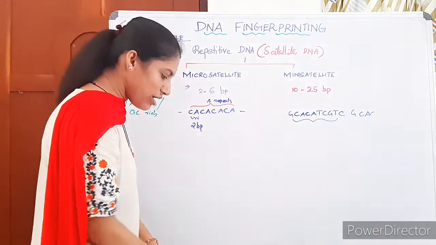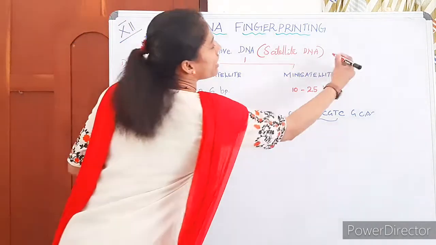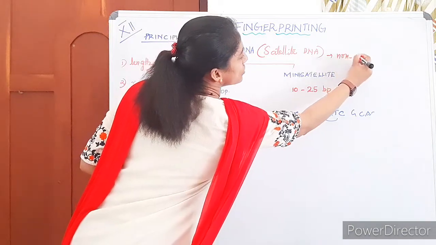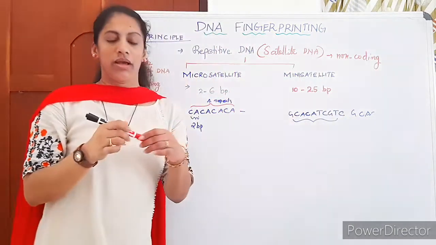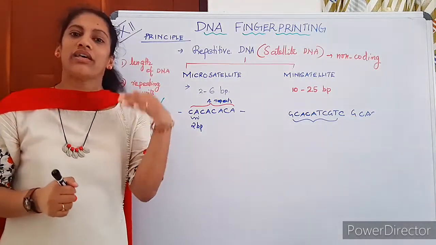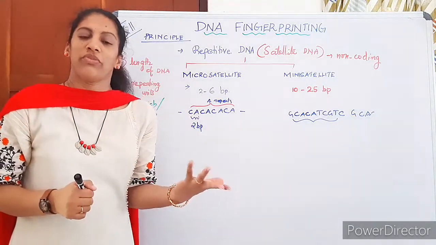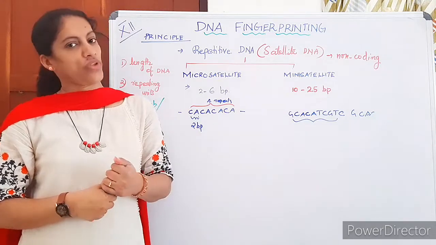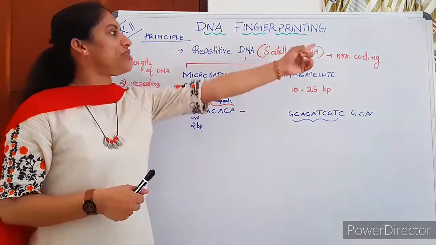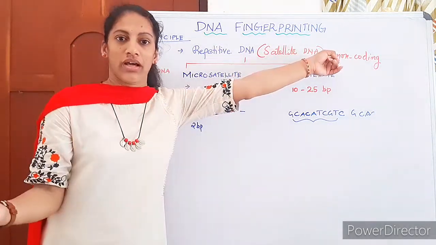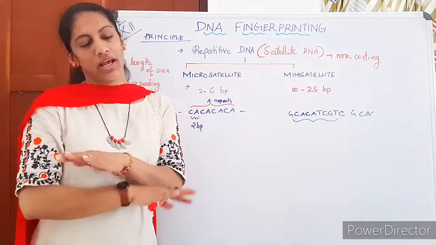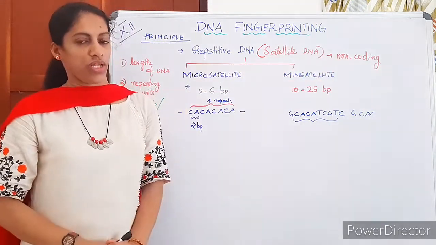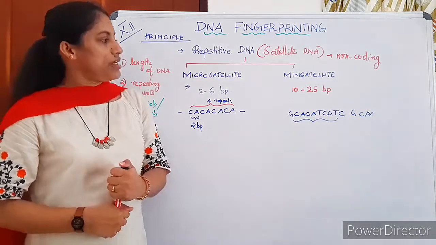So a mutation in this region will not affect the person, but it can be used for identity testing. They are not coding for any protein. Is this clear?